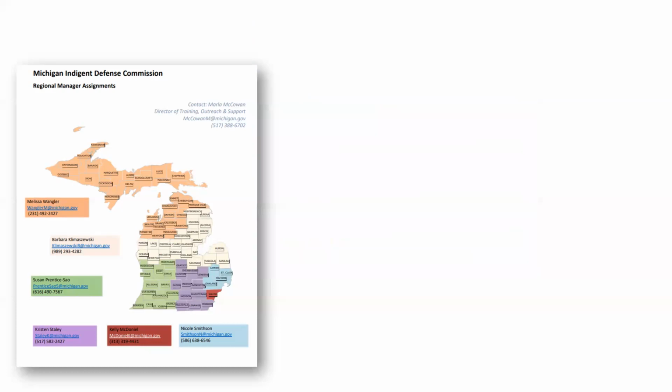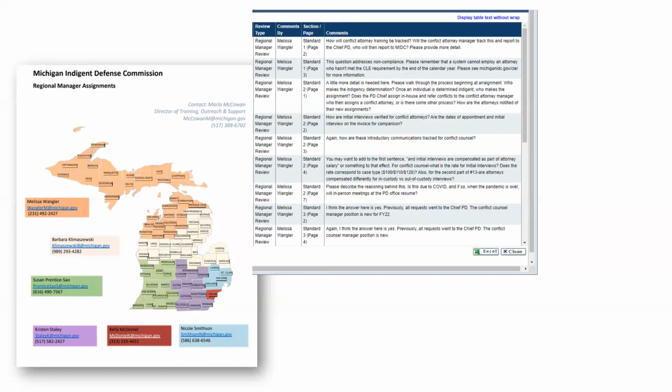You should contact your regional manager right away. They have the most detailed information about the staff analysis and will help you with the resubmission process. And in some instances, they may even be able to send you a report of comments that they tracked in the EGrAMS system. And this will include the section and page where suggested revisions should be made. Not all regional managers made comments in EGrAMS, but all regional managers have information to share with you. If you haven't already scheduled the time to talk this through with them, please do so.